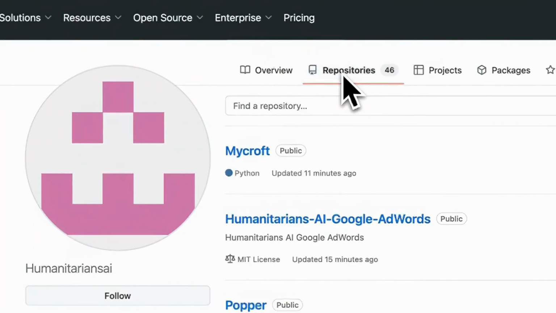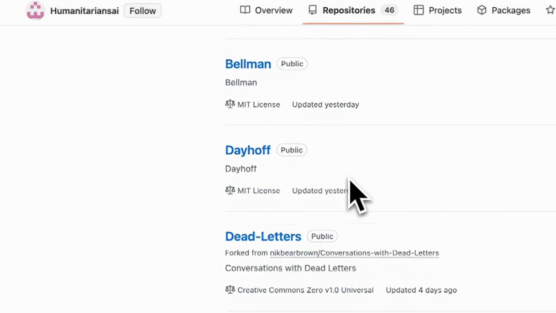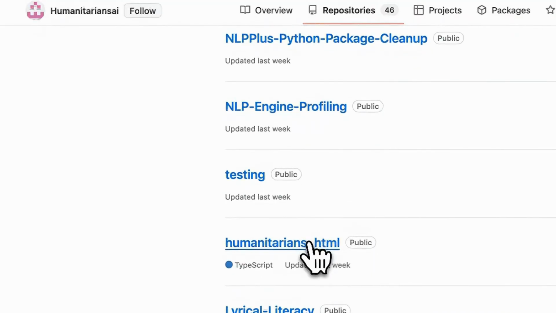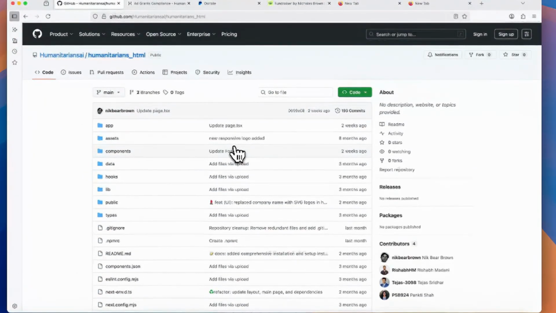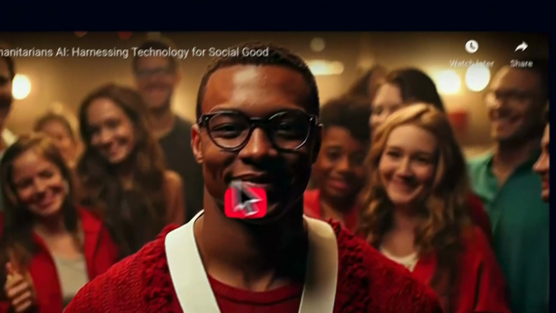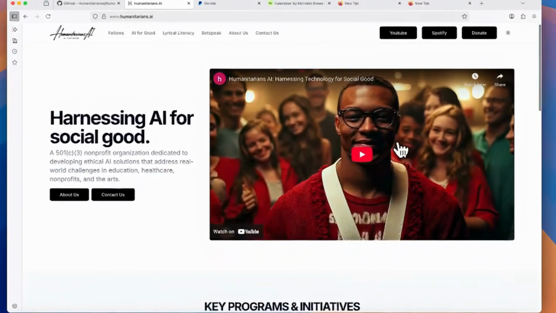Let's go to the repositories here. You can go to our GitHub and actually just download our entire website if you want. You're obviously going to have to change it. You're going to have to change the names of things. But if you want to download this and use it as an example, if you like the way it looks, if you like the fact that it can go from dark to light, if you like the way it's organized, you can use that as a template.